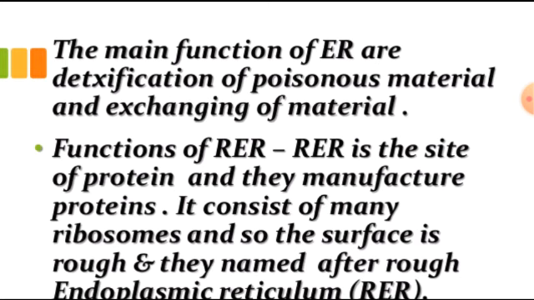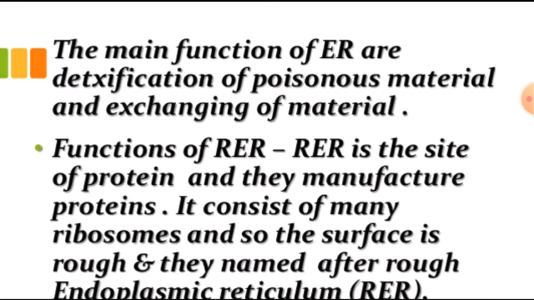Number one is protein synthesis. You know that the ribosomes are responsible for the synthesis of protein. So definitely the rough endoplasmic reticulum is the site of protein synthesis. The smooth endoplasmic reticulum helps in lipid synthesis, and both the protein and the lipid synthesized on the endoplasmic reticulum are used for making the cell membrane. The protein can also function as an enzyme, and hormones are formed of protein and lipid. So the endoplasmic reticulum has a very important role.